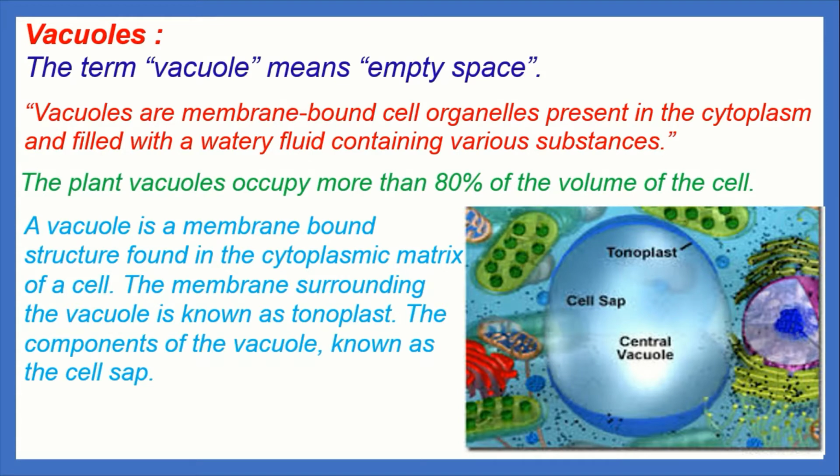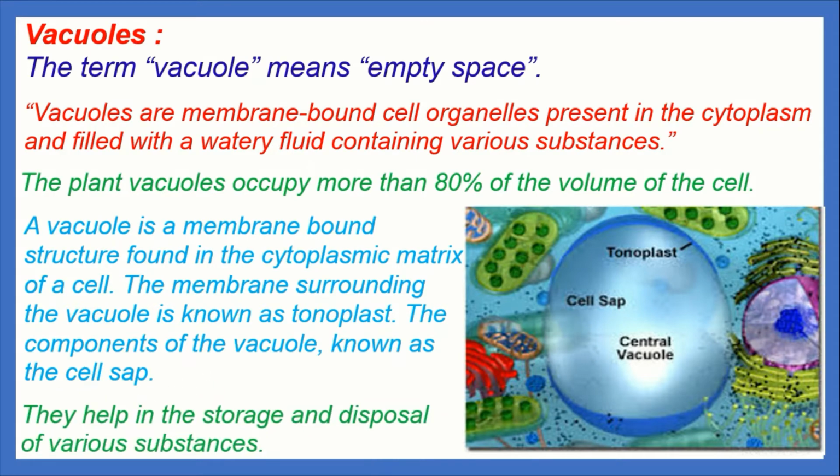Everybody see the thin part surrounding the vacuole, this one is called tonoplast, and inside the vacuole there is a cell sap. Cell sap contains inorganic salt, organic acid, carbohydrate, protein, fat and various pigments. The main function of the vacuole is to help in the storage and disposal of various substances.